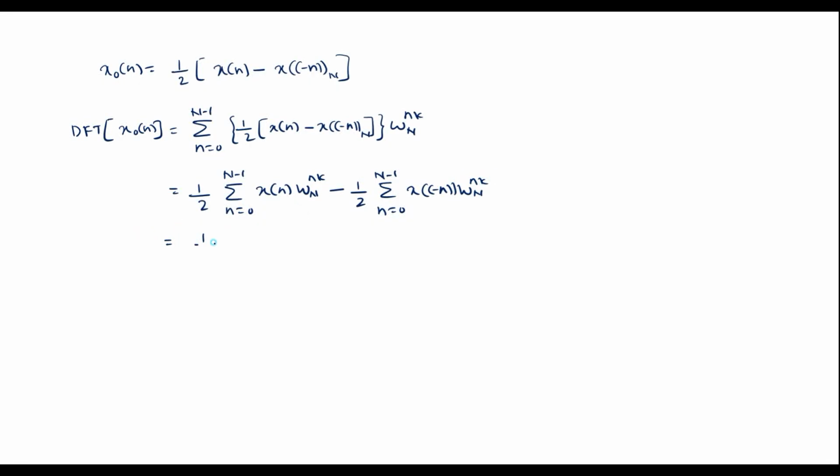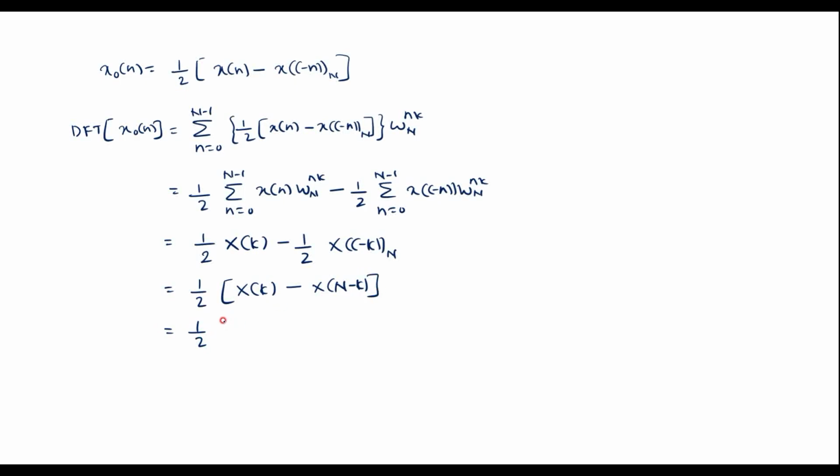So this is equal to 1 by 2. This term is nothing but DFT of x of n, that is X of k, minus 1 by 2, the DFT of this one is X of minus k modulo N, that is nothing but X of N minus k.